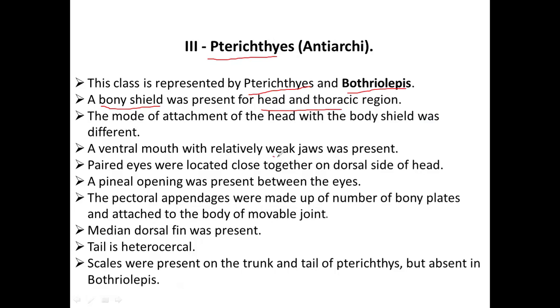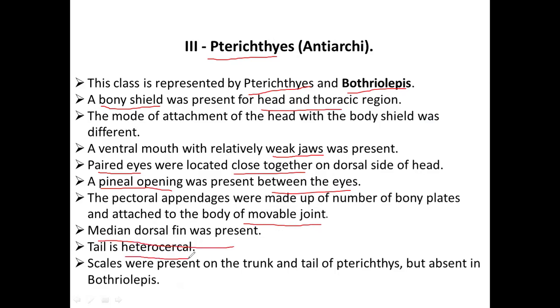And they relatively have weaker jaws. And they have paired eyes, which are located very close to each other on the dorsal side of the head. You can see the eyes. And a pineal eye opening is also present between the eyes. And the pectoral appendages are made up of a number of bony plates and attached to the body by a movable joint. So the pectoral appendages are protected by many bony plates. Next, the median dorsal fin is also present.